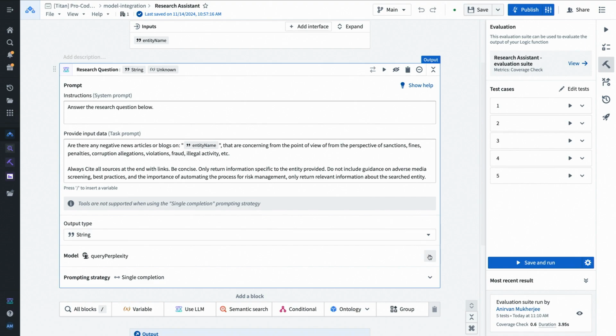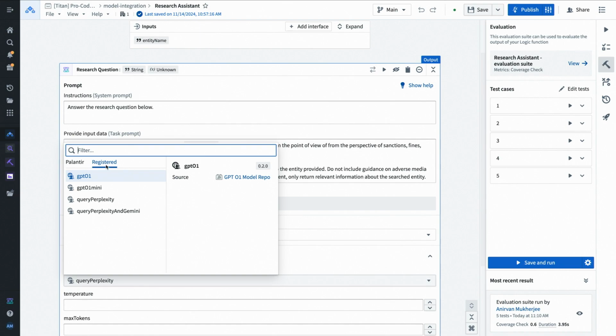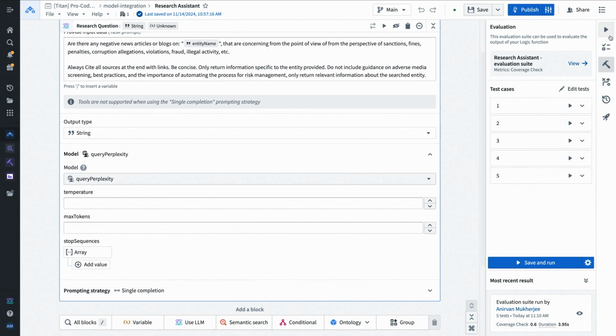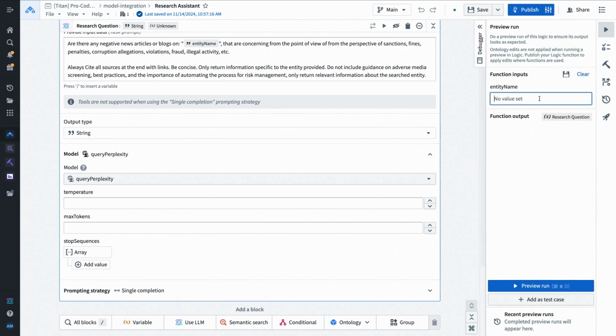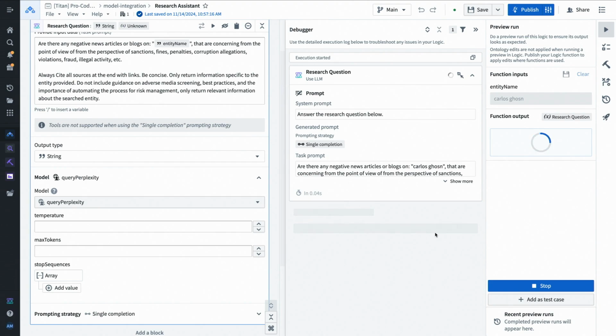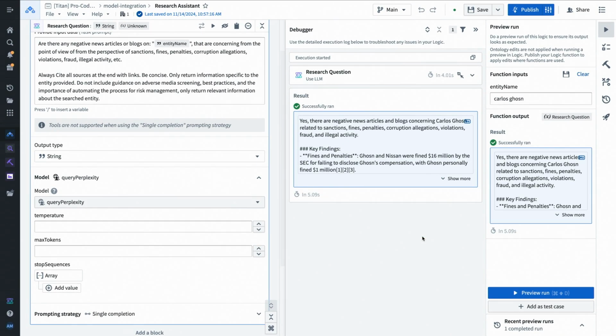And down here where you can select a model, instead of using one of the Palantir built-in models, we're able to choose Perplexity here, and now we can give this a whirl, right? Let's take someone who we know has gotten into trouble. Poor fellow. And here's our output, right? It's using that model as the language model in this AIP logic flow.